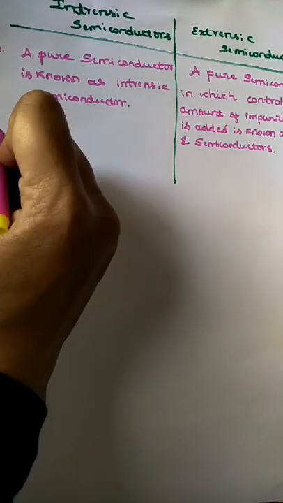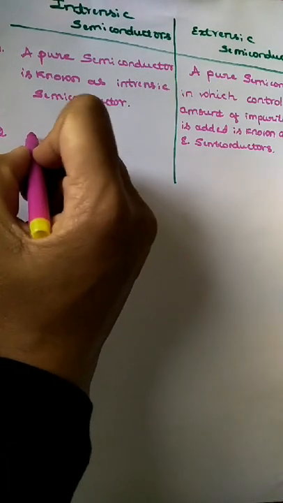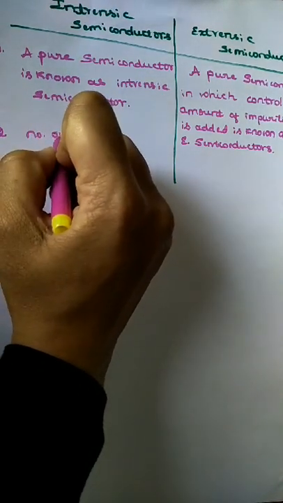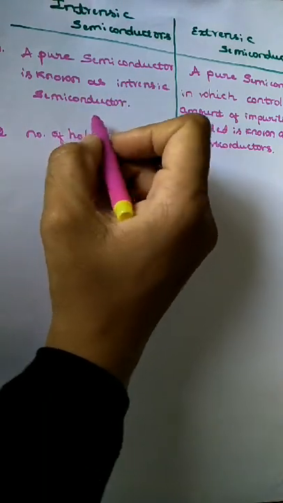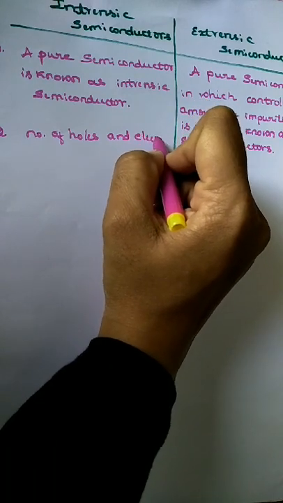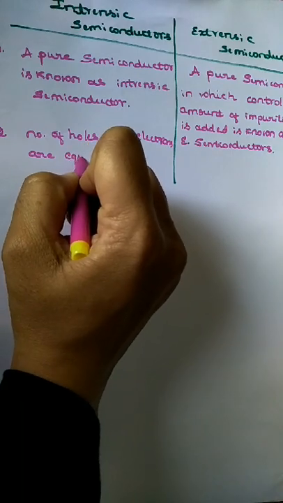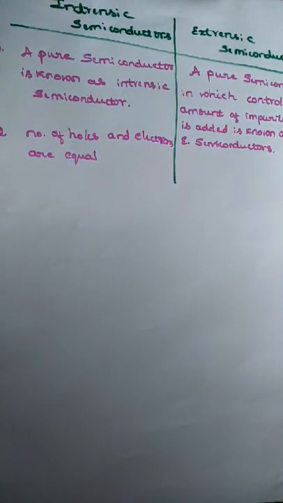The next difference: in an intrinsic semiconductor, the number of holes and electrons are equal.